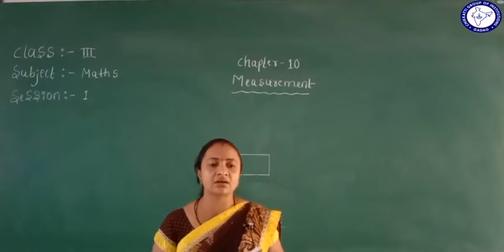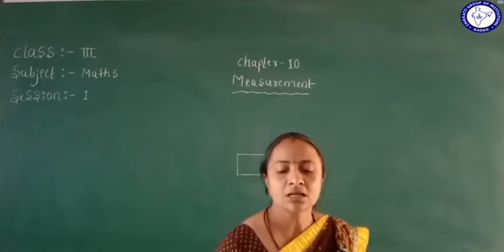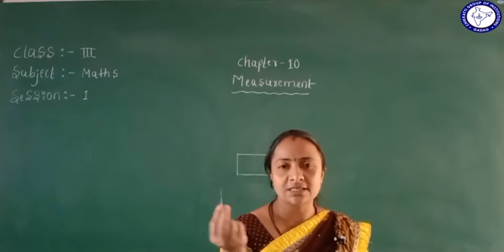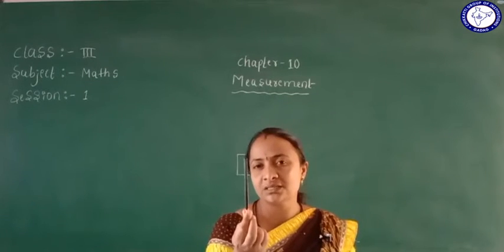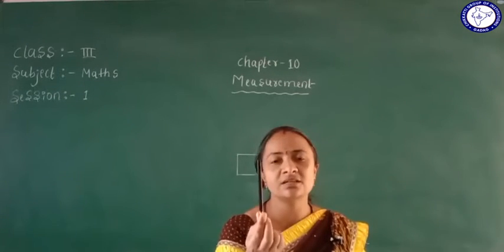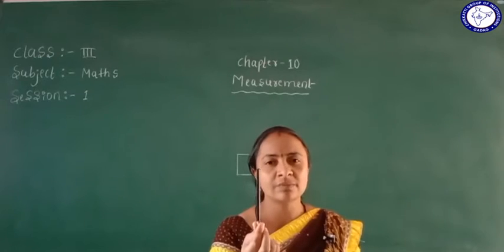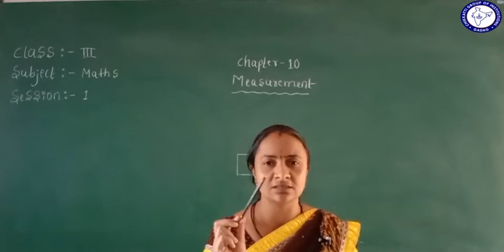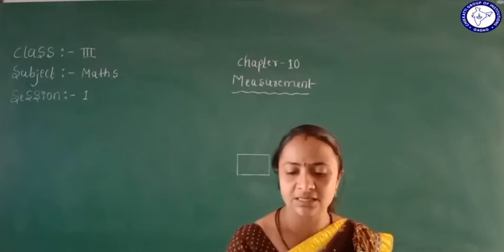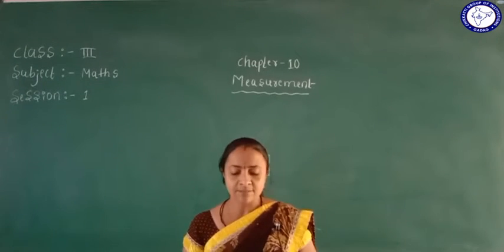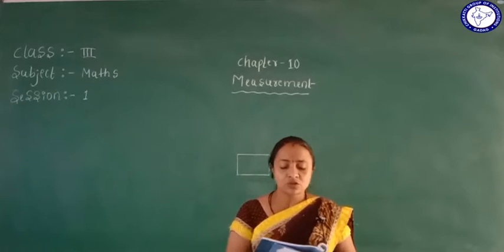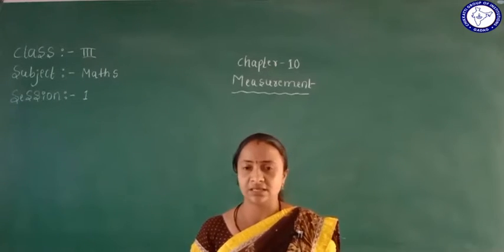Whatever I tell you, for example, a pencil is there. I will tell you how many centimeters the pencil length is. So measure the pencil length. How will we measure? Using a scale, and we will measure with this scale. What is it? Pencil. So we will be understanding the length of objects. There can be a story given here about how to measure.